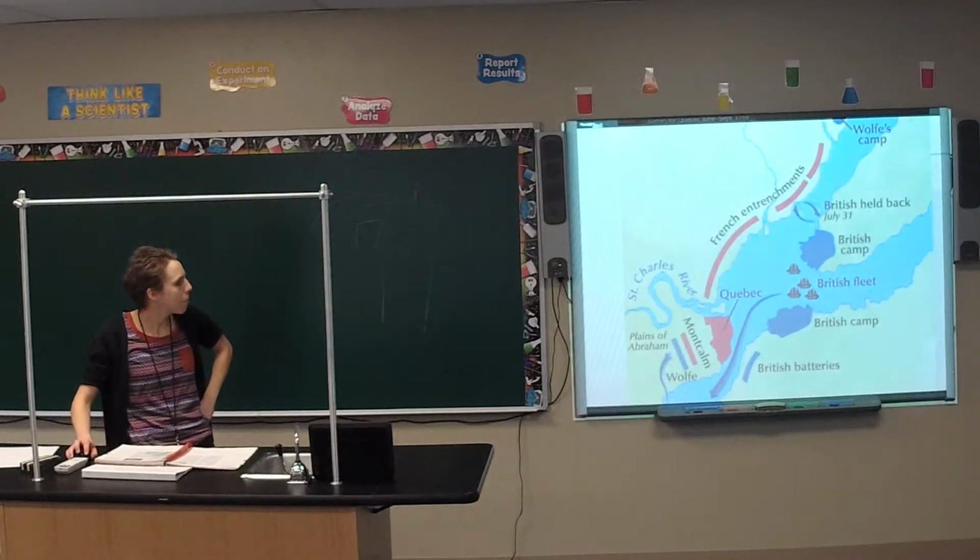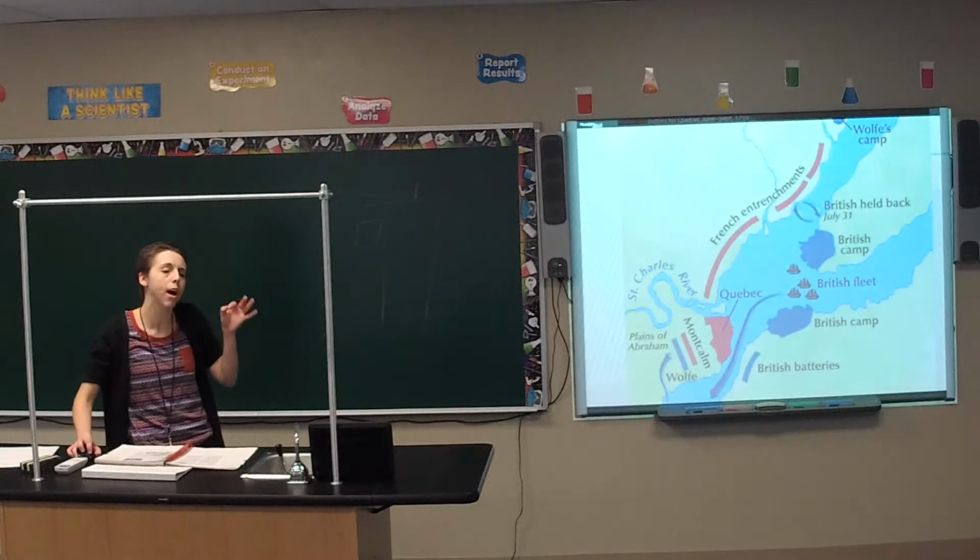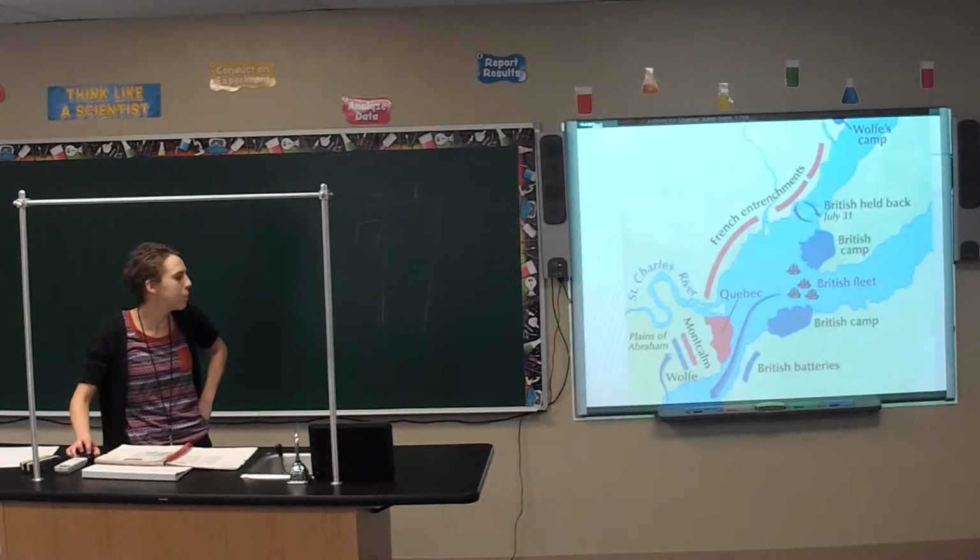So Wolfe's camp was up here. So he said, okay, we're going to do something a little bit different. We're going to try to go down and come up from this direction. This direction is called the Plains of Abraham, but it's not plains. This is actually really steep up in this section. But they said, okay, we're going to try to climb up this section and attack from this way.